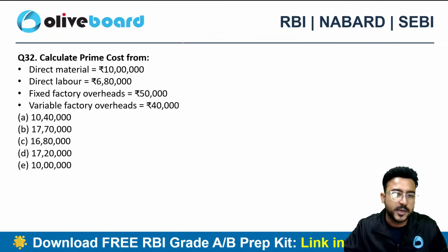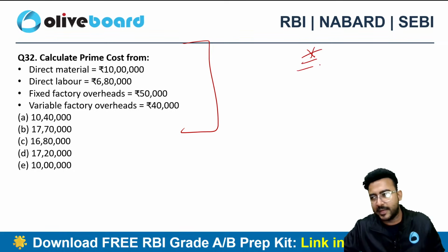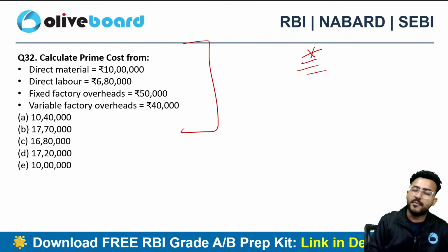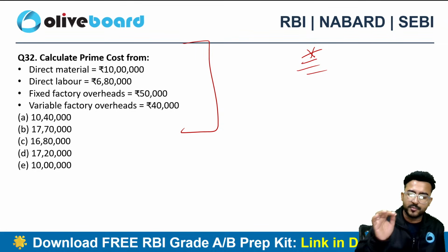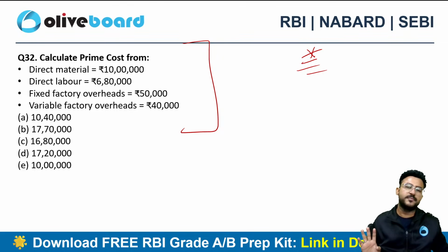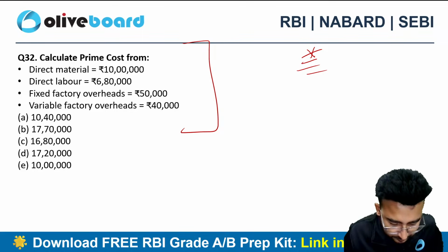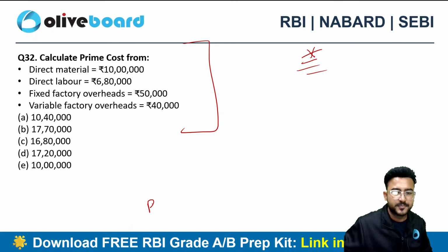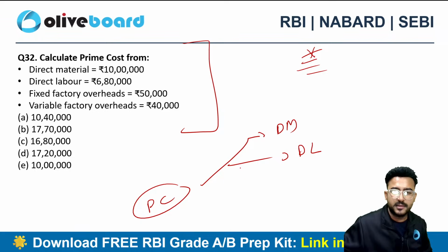You need to calculate prime cost. Now this is a numerical question from your single output or unit costing, right? And most of the times questions are coming from your single output and unit costing only. So you can expect 1 or 2 questions from this particular area. You just need to calculate prime cost. What is prime cost? It's nothing but total of direct material, direct labor and other direct cost, other direct expenses.